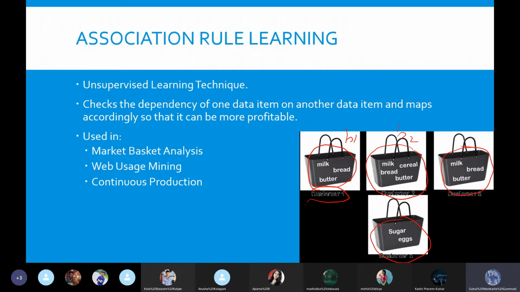When we already have previous data like this, showing three baskets here, we can see the common items are milk, bread and butter. So milk, bread and butter need to be kept nearby, so that the chances of purchasing them increase. Let's say a customer wants to buy butter and bread, and previously he had no idea of buying milk, but he came to the store. After coming there and seeing the products together, milk, bread and butter, he might get a thought of buying the milk as well after seeing it. This is the rule which we go with.